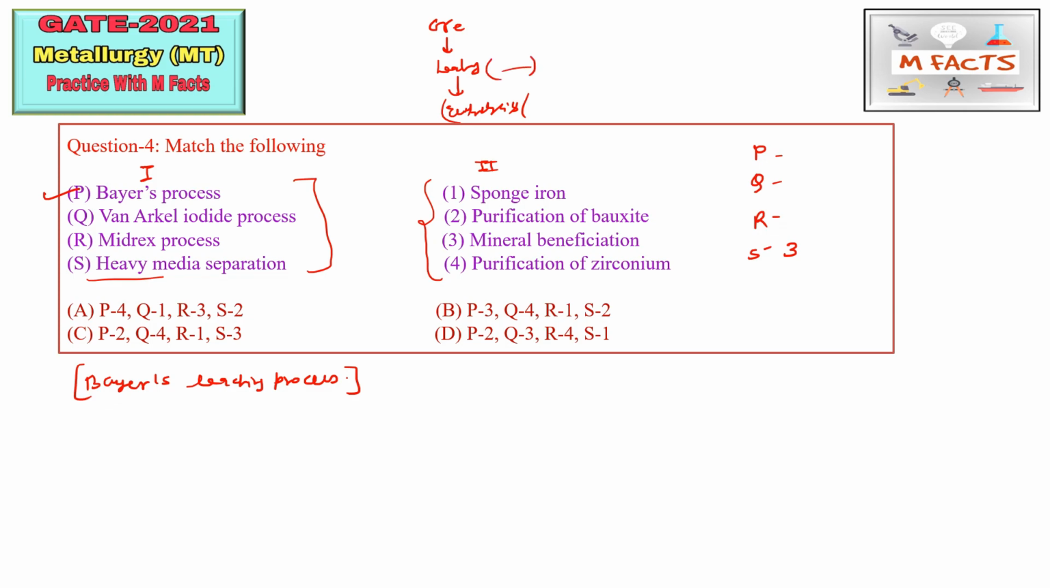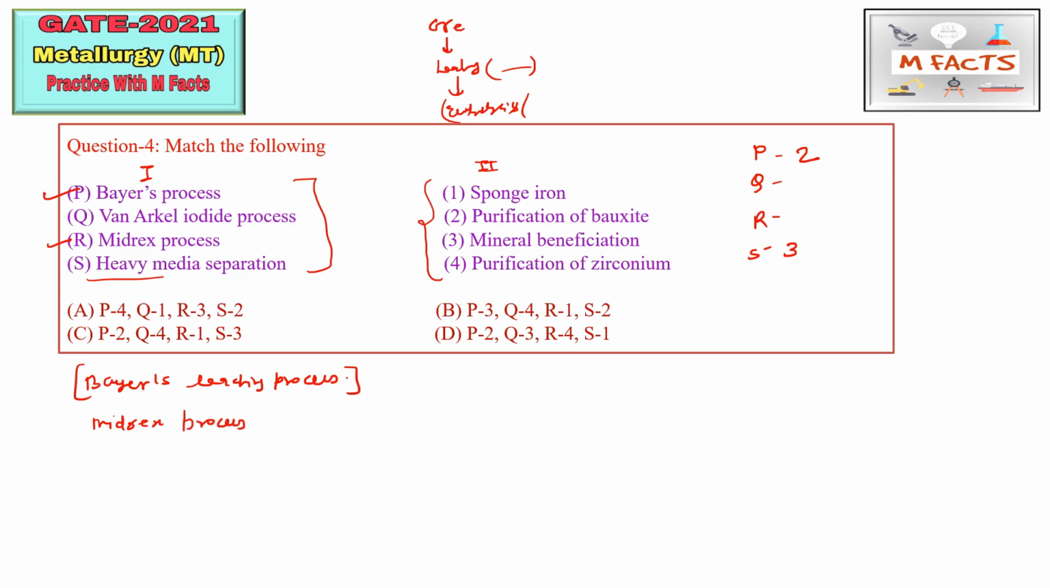Okay, so this Bayer's process is basically used for purification of bauxite ore. So this P we can match by this 2. Okay, so the next thing is Van Arkel iodide process, and the other one is Midrex process. Midrex process is a very nice topic, and this year they have specifically mentioned it in the syllabus.